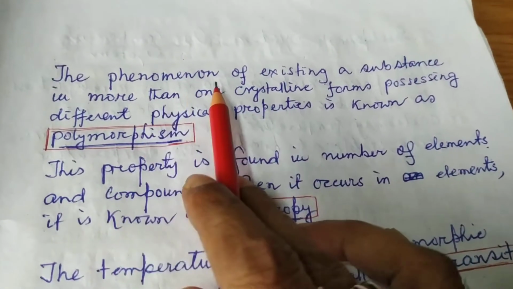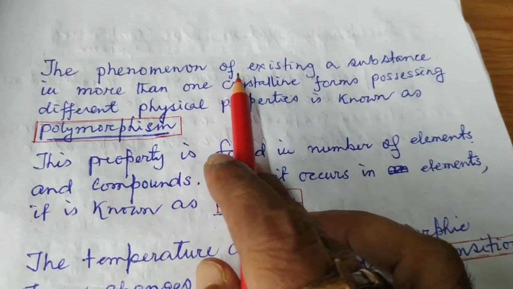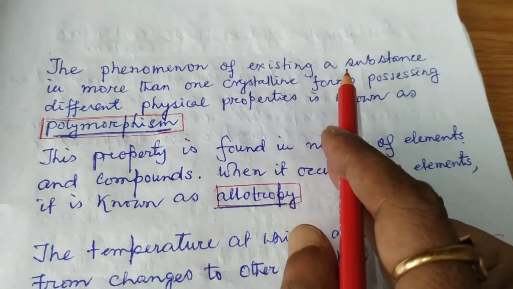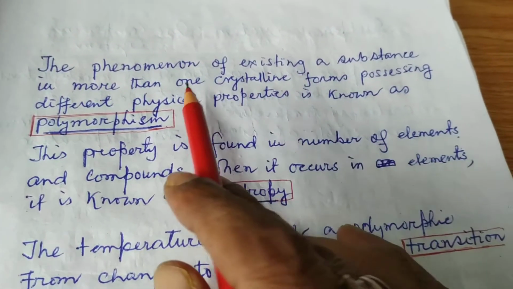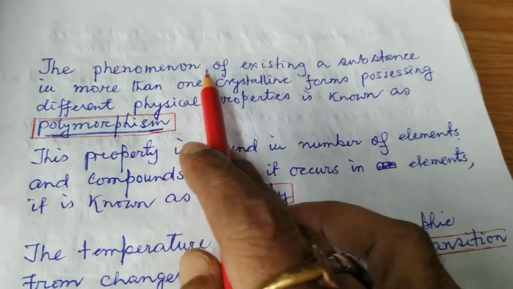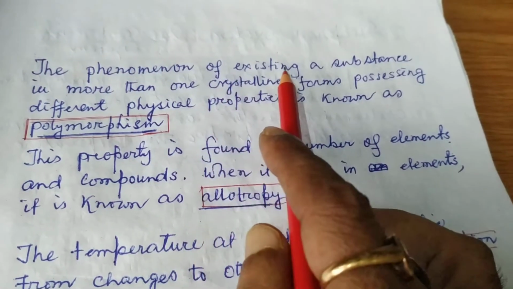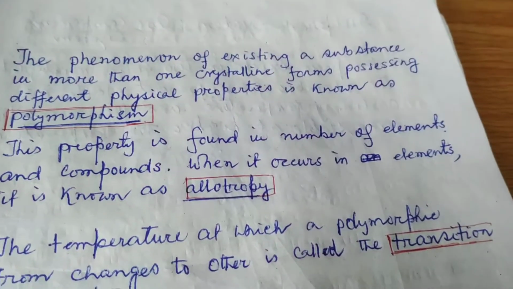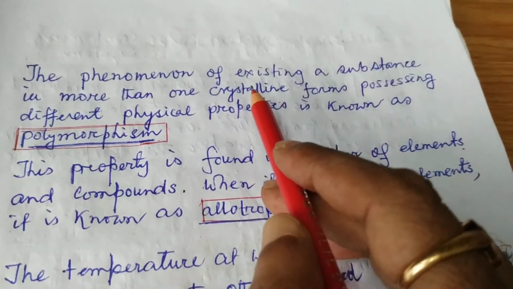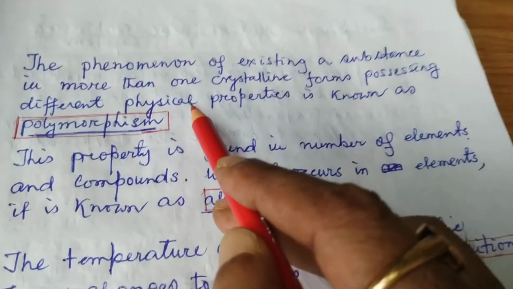Dear students, in my earlier class, I discussed the water system and its phase diagram. Today, I will discuss the phase diagram of another one component system, that is the sulfur system. But before going to the sulfur system, I would like to discuss some terms.